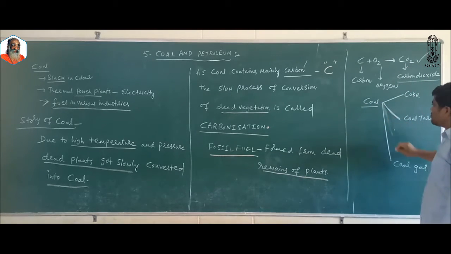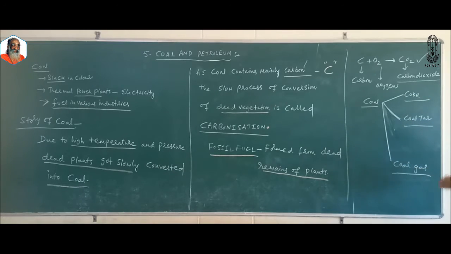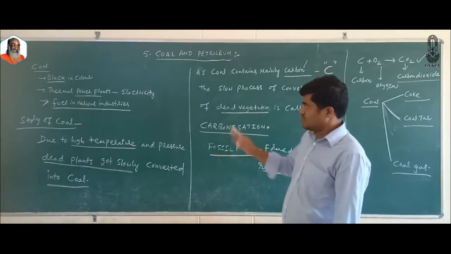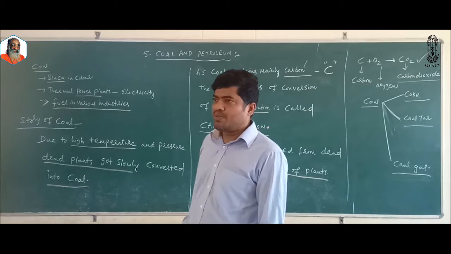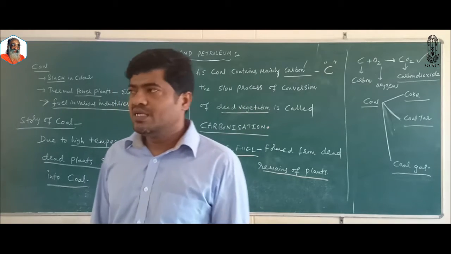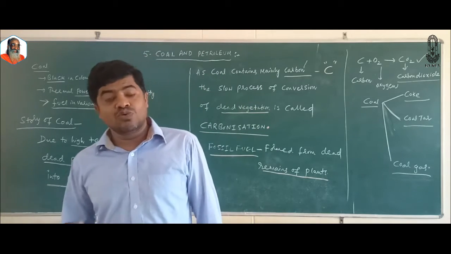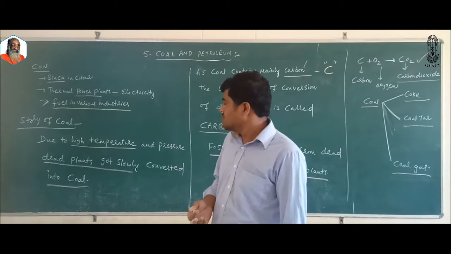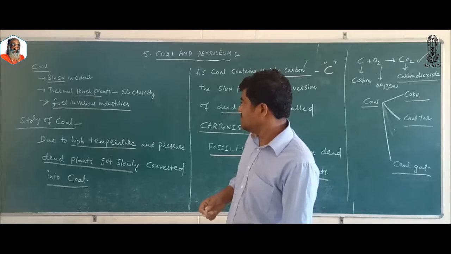We obtain various products from coal: coke, coal tar, and coal gas. Please see here. Coal is black in color, and is used in thermal power plants to generate electricity. It is also used as a fuel to cook food. It is used to generate steam, which is used to run steam engines.